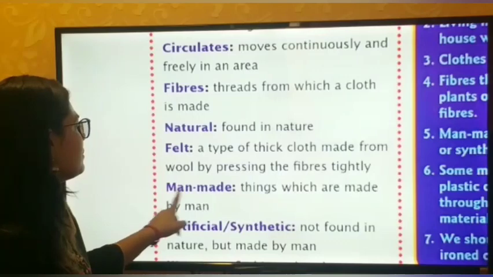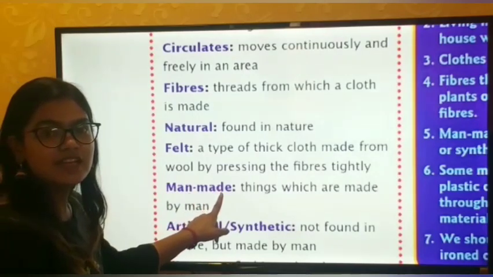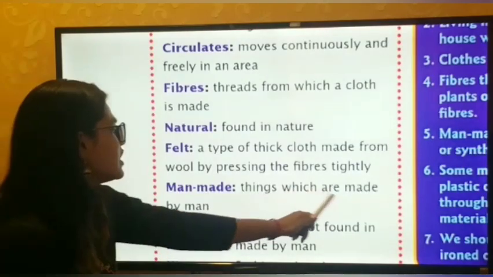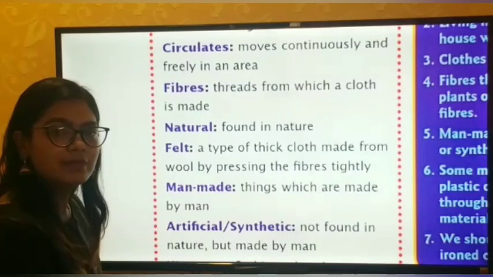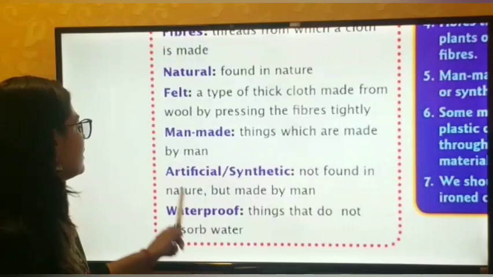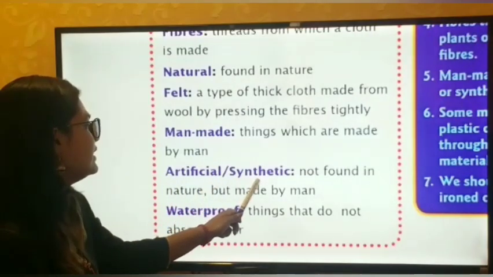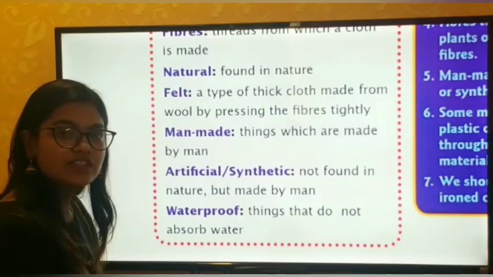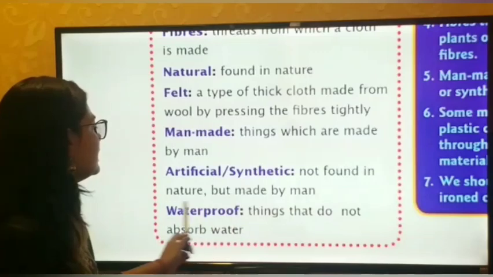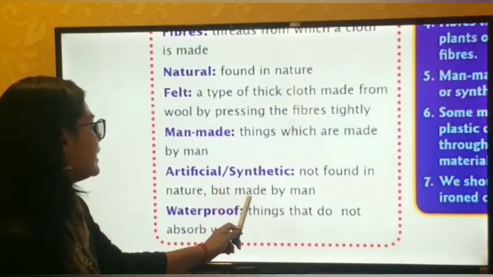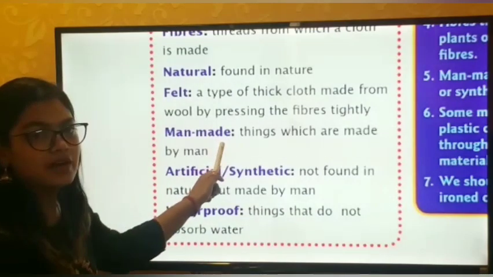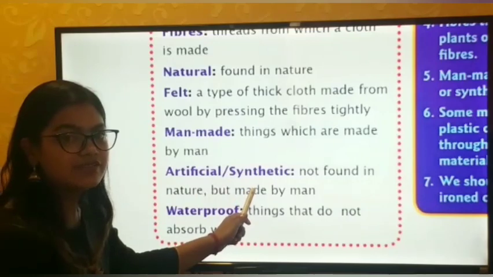Then the next word is man-made. The word itself says the things which are made by men. Means we are making these things, so it is known as man-made. Then the next word is artificial or synthetic. We have studied about artificial and synthetic fibers. The meaning is not found in nature but made by men. We have seen three names: man-made fibers, artificial fibers and synthetic fibers.